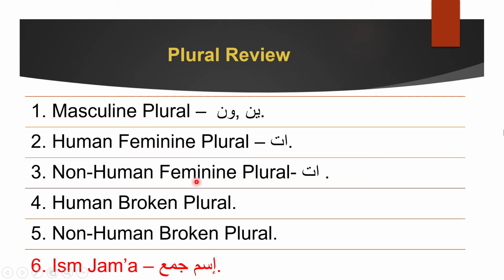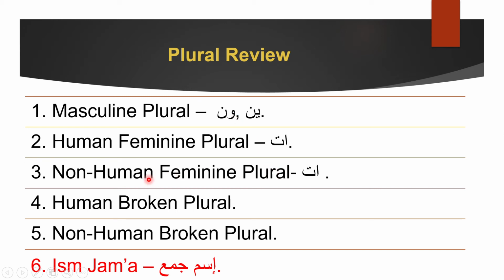Next, non-human feminine plural. When a word is non-human, we mean that the word is either animal or thing. So when a word is animal or thing, it will be treated like a she. What do we mean? The word will be called singular feminine, even though the meaning is not singular feminine. Great. And the ending sounds obviously atun, atin. How do you find rafa? You know, una, ina, atun, atin. That's how you find rafa and a subject for all of these.